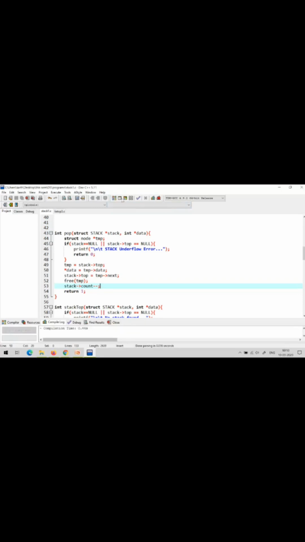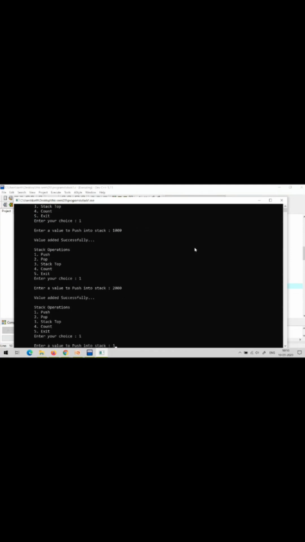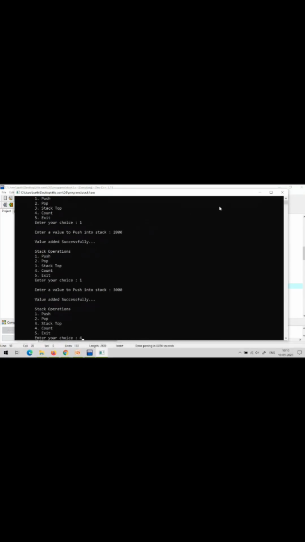Now let us compile. 1000, again 1, 2000, and again 1, 3000. Totally how many elements are there? 3 elements. Count is 3. Now pop, I removed one element. Now count is decremented to 2.